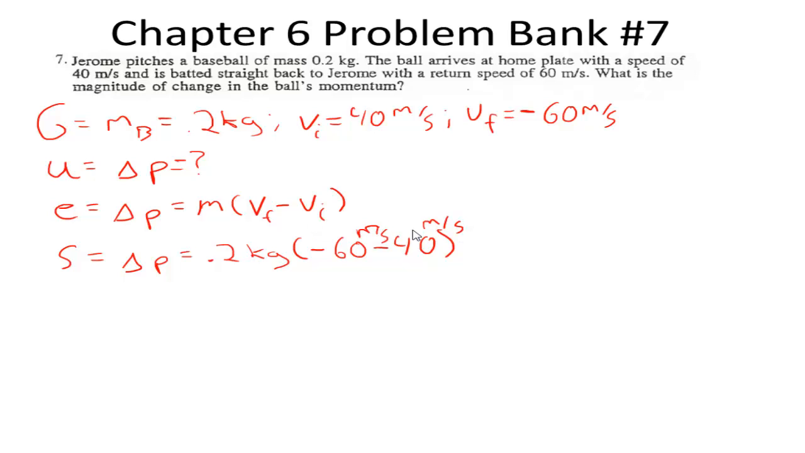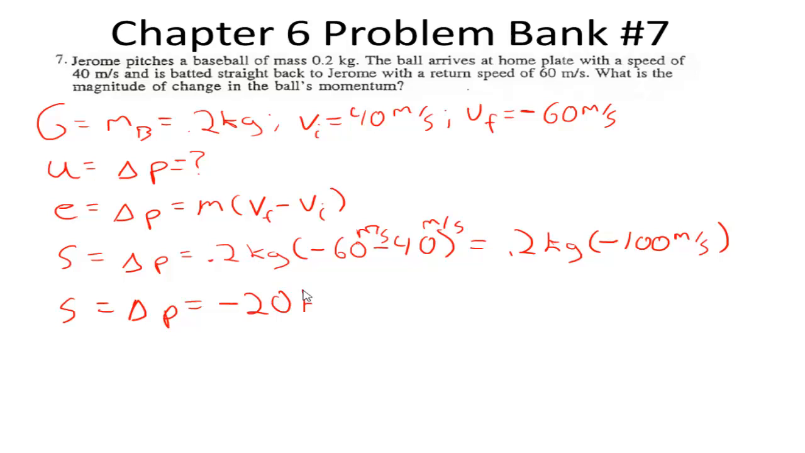Because these are both meters per second, we can subtract those. So we end up with 0.2 kilograms times a negative 100 meters per second. As we do the arithmetic for that, we see that our change in momentum is going to be equal to 0.2 times negative 100, which would be negative 20 kilograms meters per second.